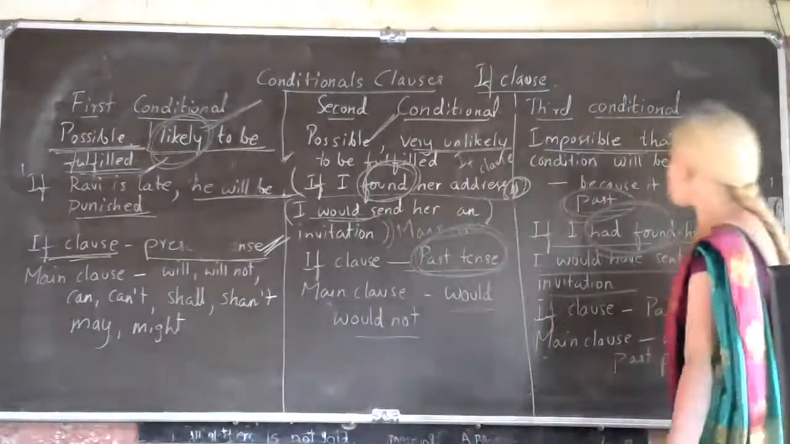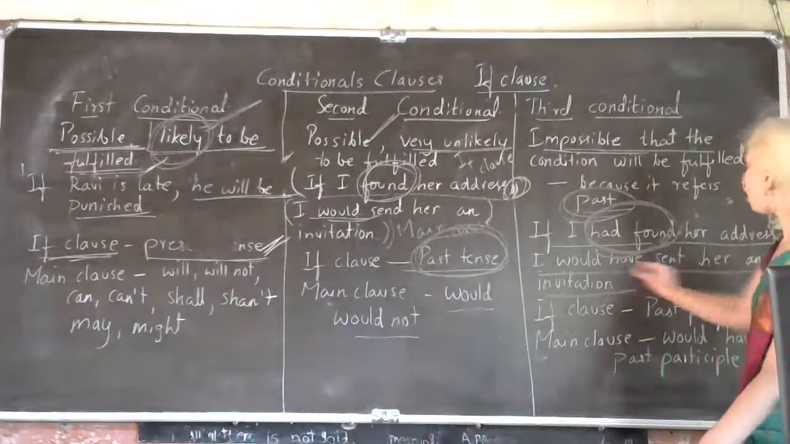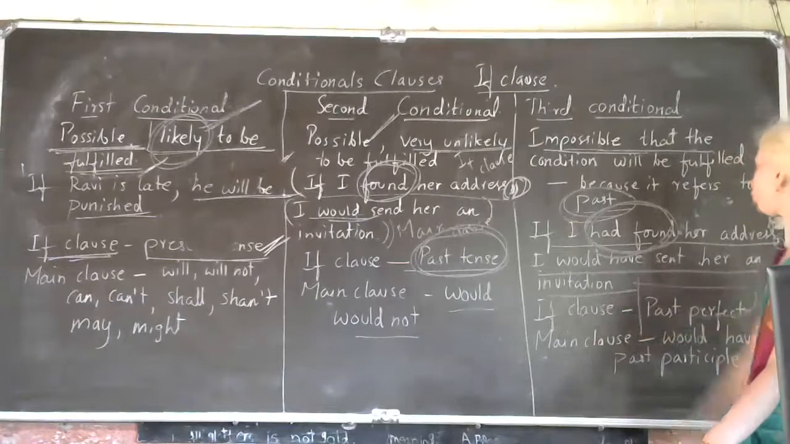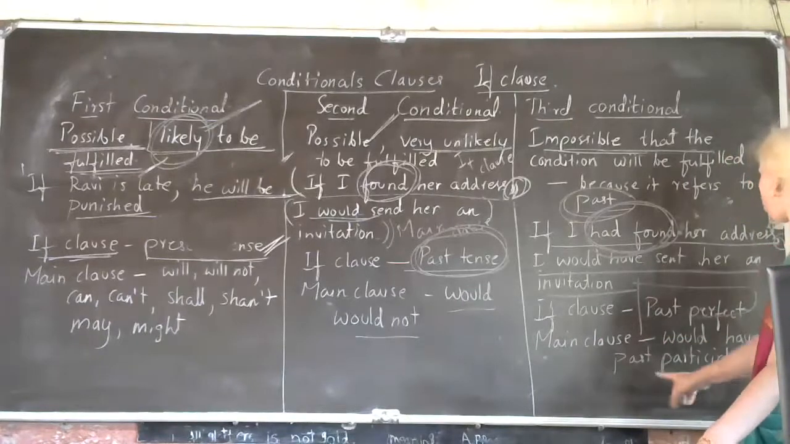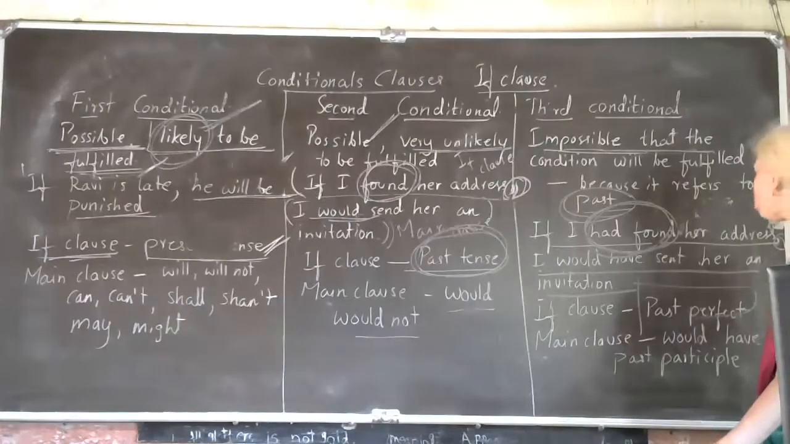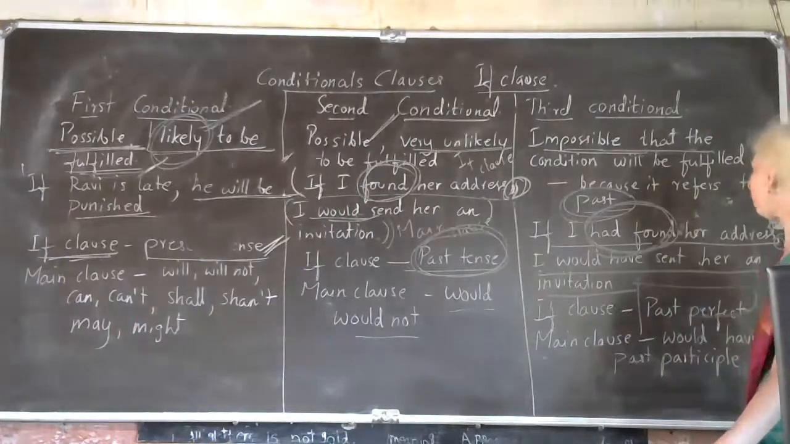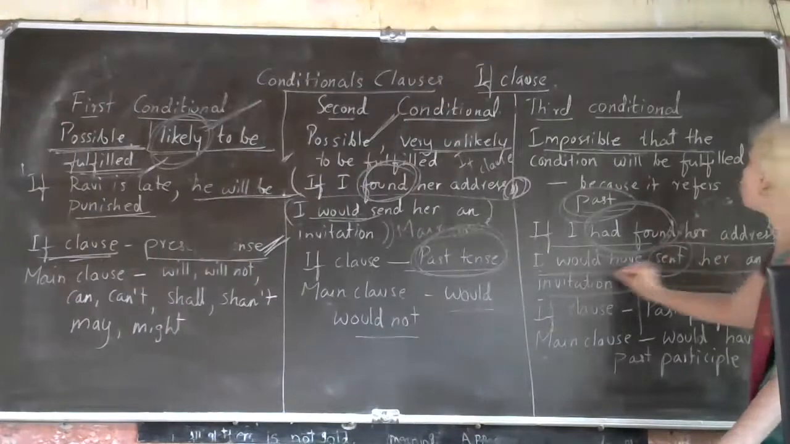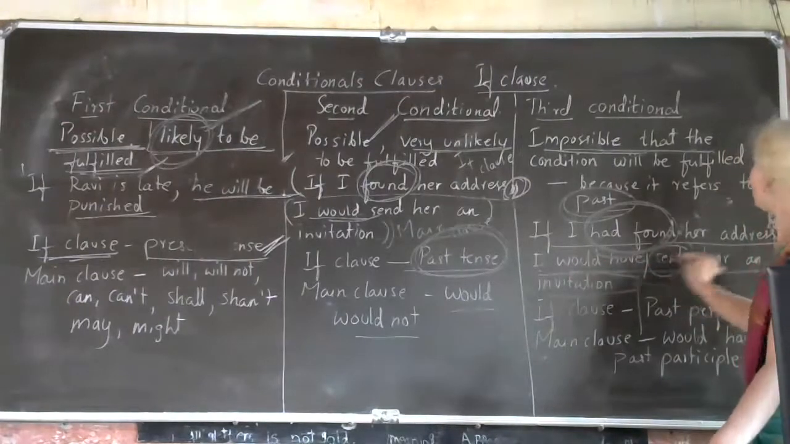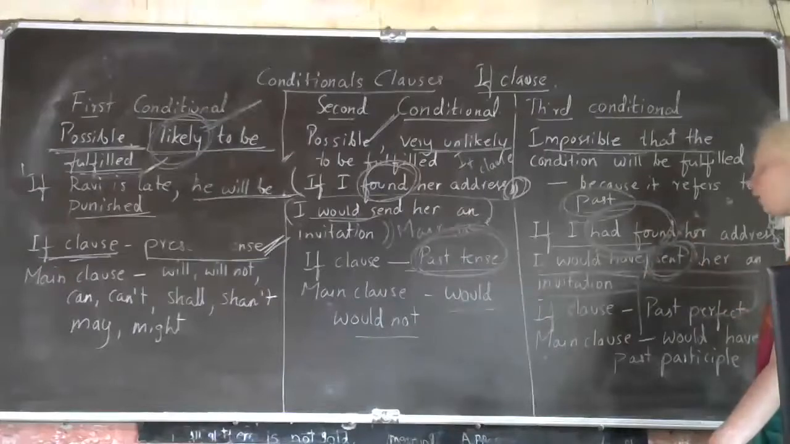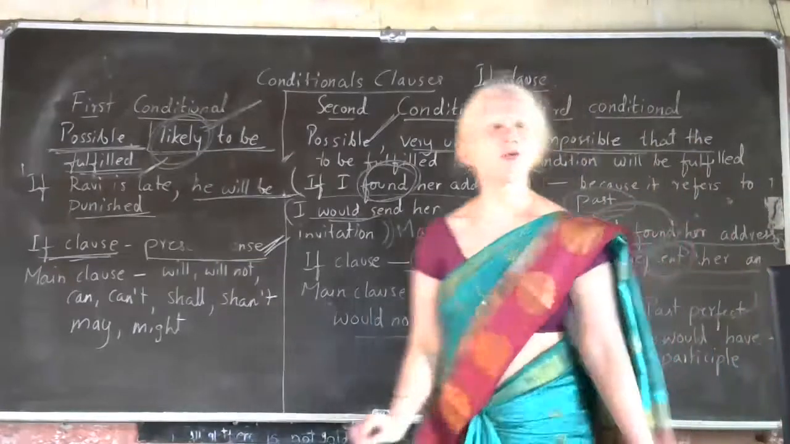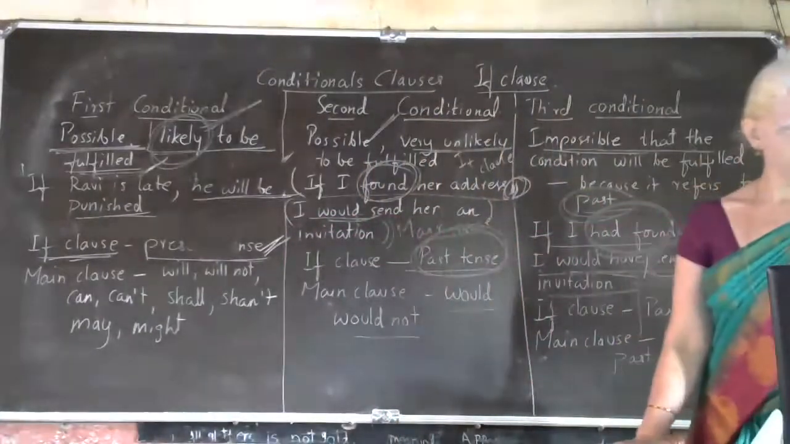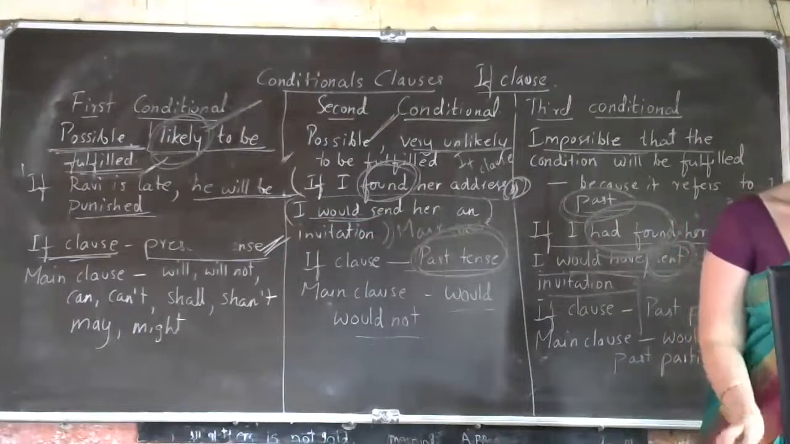Okay, see, so I would have sent her an invitation. Past perfect tense is used in the if clause, and would have or wouldn't have is used in the what, children? Main clause. Would have plus past participle. See, sent. Would have plus this sent, you can see, no? It is in which form? Past participle form. Okay.